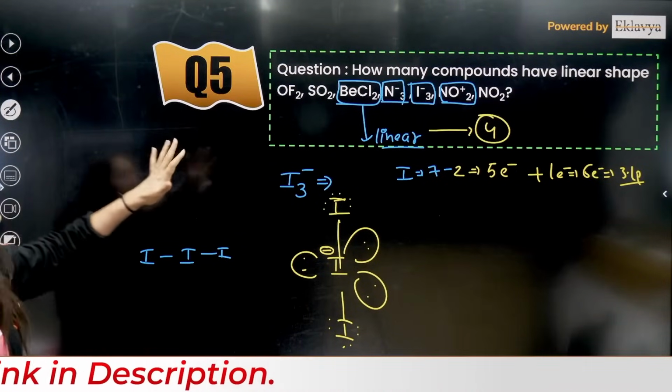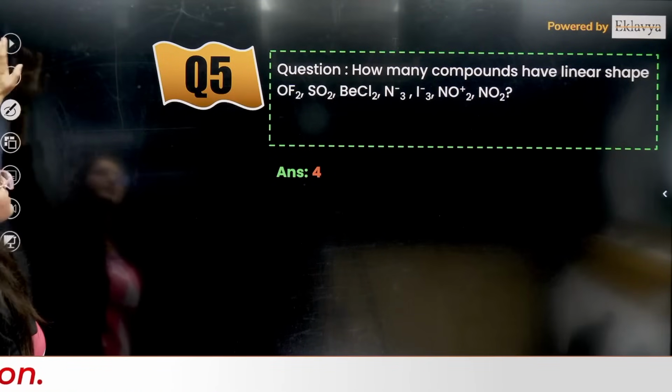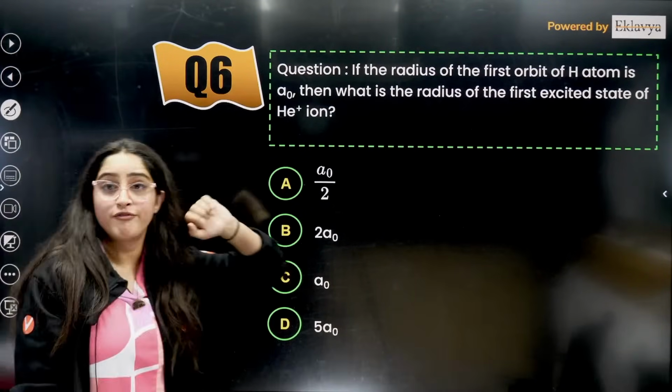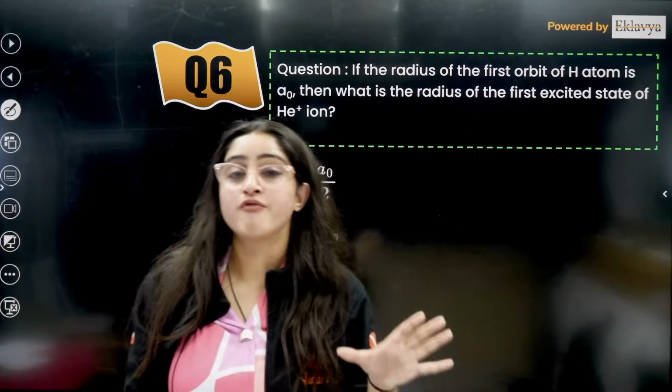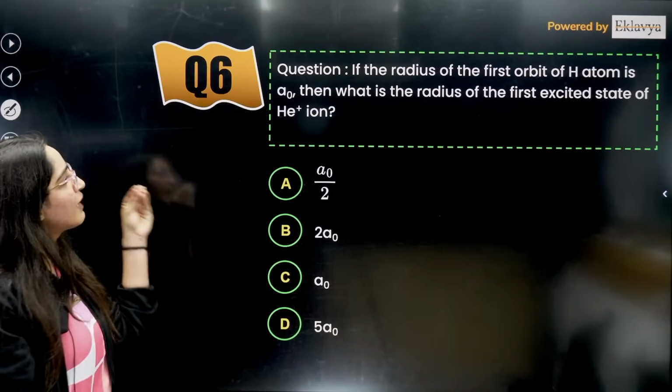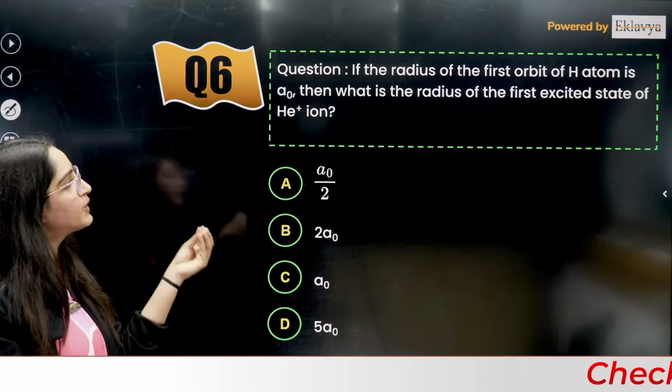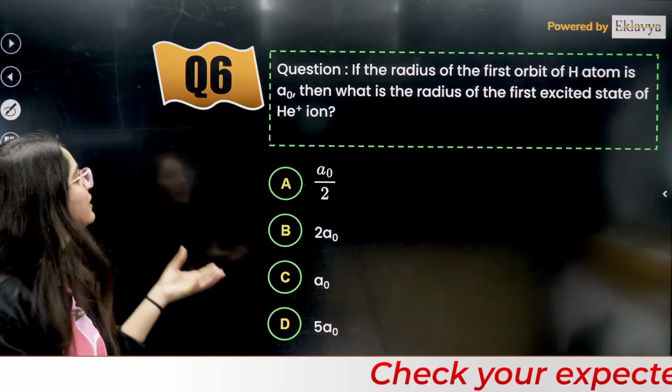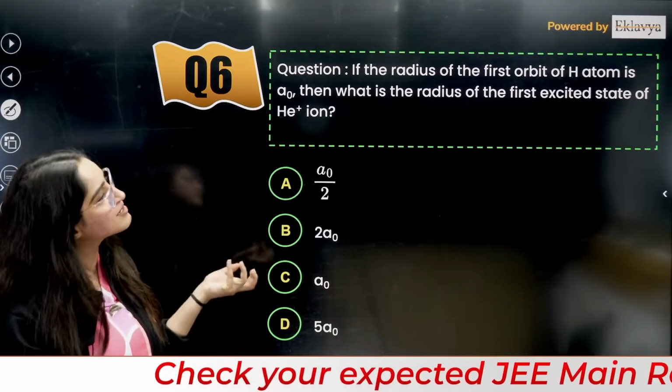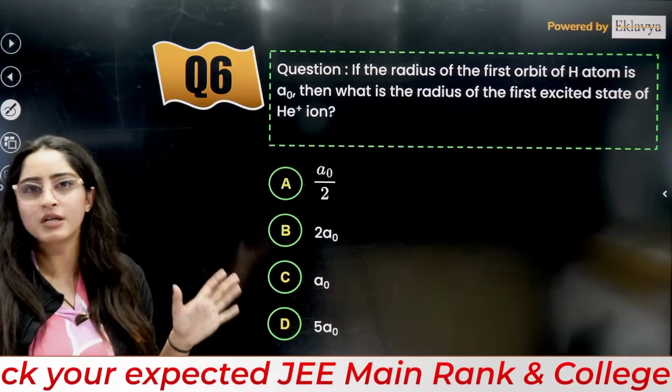Okay, yes everybody. Next is a very, very simple question. If the radius of the first orbit of hydrogen atom is A0, then what is the radius of the first excited state of helium positive ion?